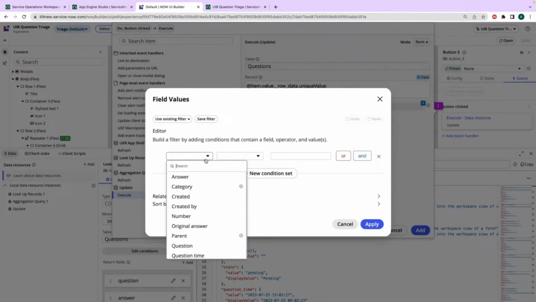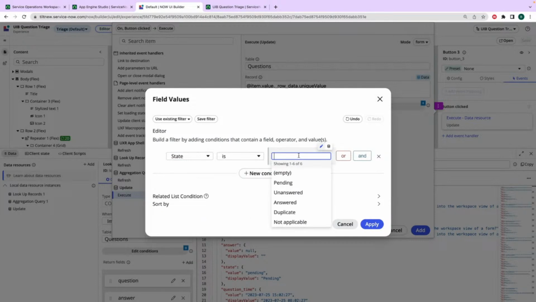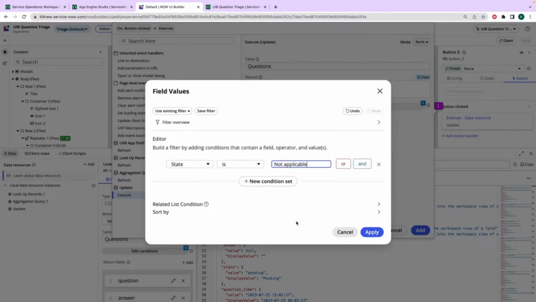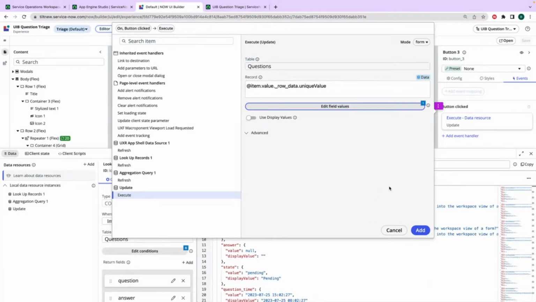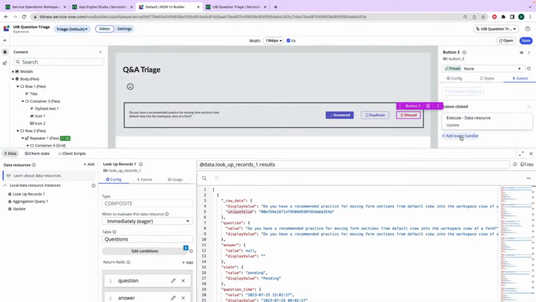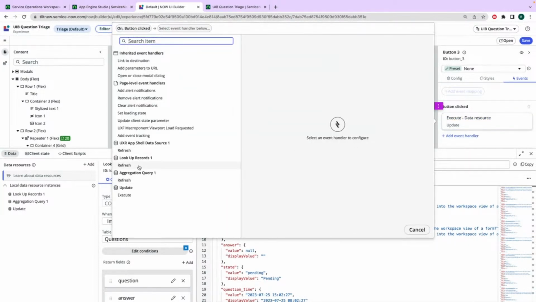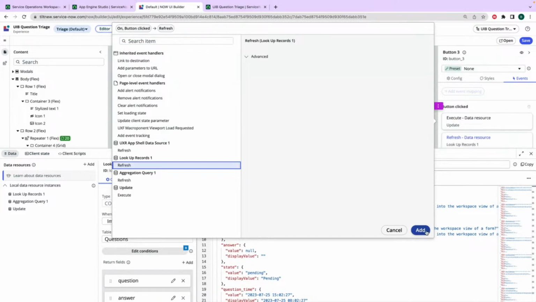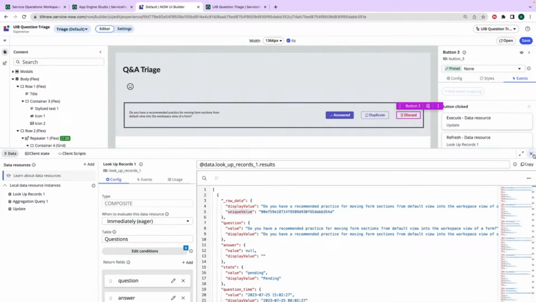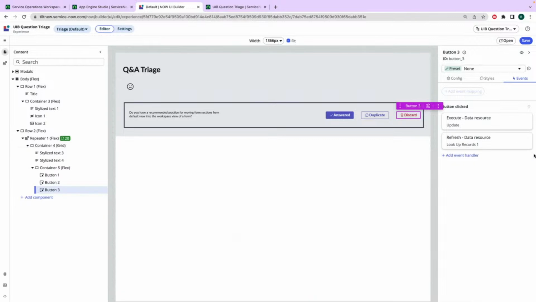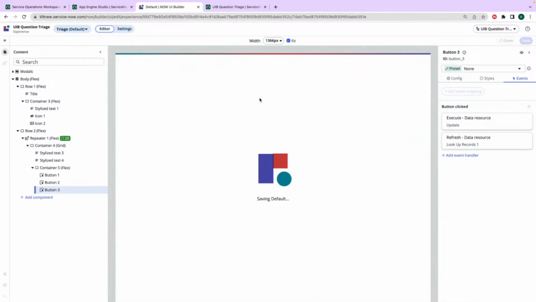So we're going to set the state to, that was discard. And then I think that's it. All right, so we're going to set the state to discard, and then we're going to refresh the lookup records data resource so it disappears. So let's save that and test it.